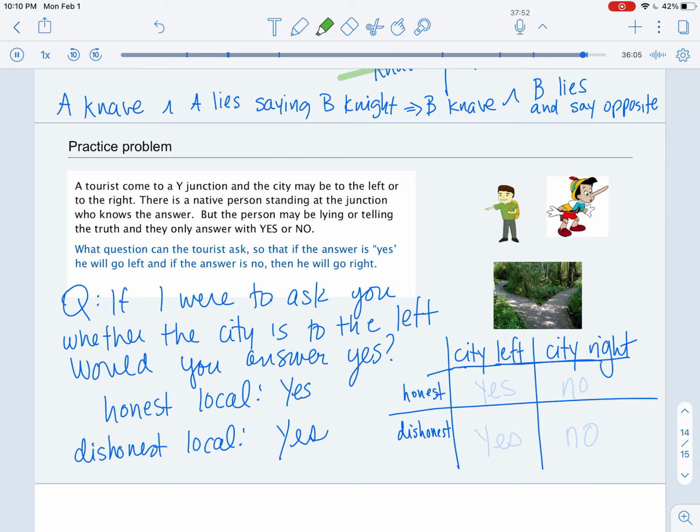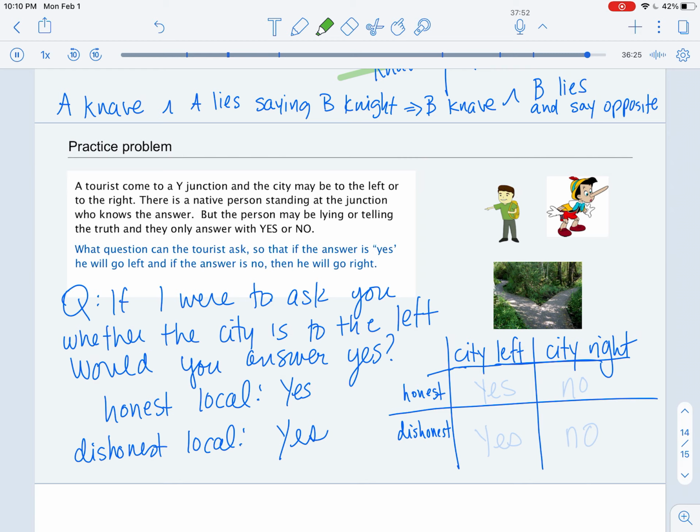So this is a way to get both the honest local and the dishonest local to give us the same response to the question. If the city is actually to the left, both would answer yes. But if it's not, they would both answer no.